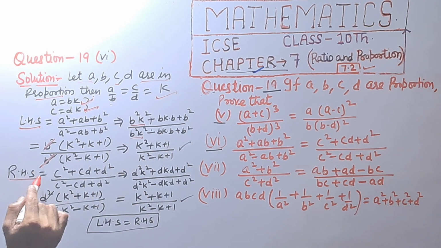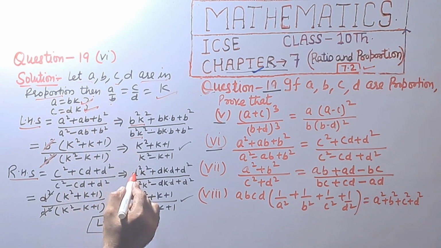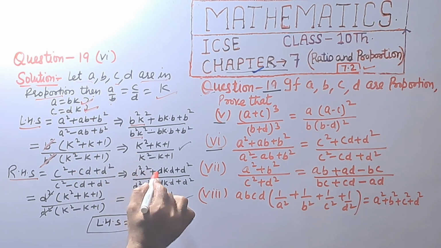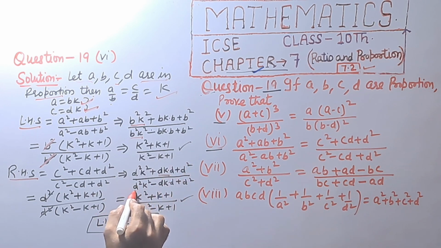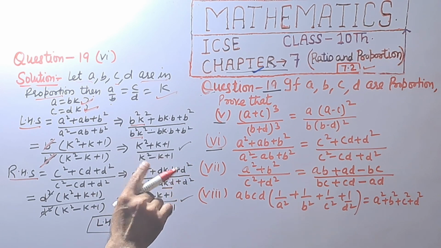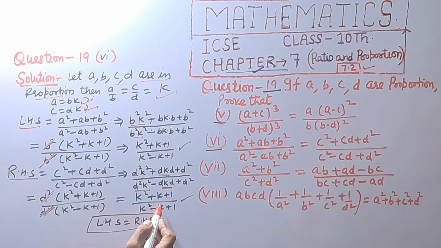Similarly, right hand side: c square plus cd plus d square upon c square minus cd plus d square. We are putting c equal to dk. C square is equal to d square k square plus dk into d plus d square, divided by d square k square minus dk into d plus d square. We are taking common d square and we get k square plus k plus 1 in bracket. This d square is cancelled, and in bracket k square minus k plus 1. Left hand side is equal to right hand side.